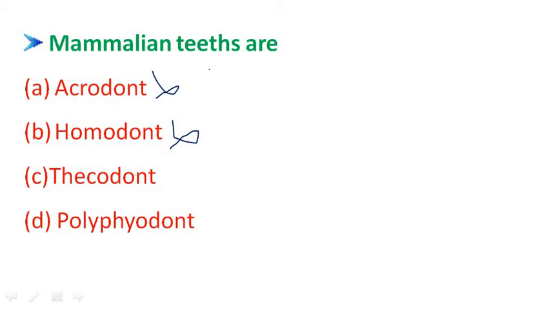Next, thecodont means the teeth are embedded in the socket, so this is the right option. Next, polyphyodont means teeth are continuously replaced, so more teeth are formed in the life of the organism. Human beings do not show polyphyodont teeth; they come under the thecodont type.